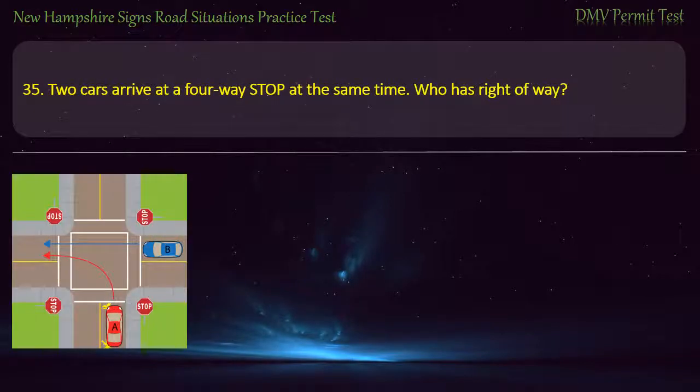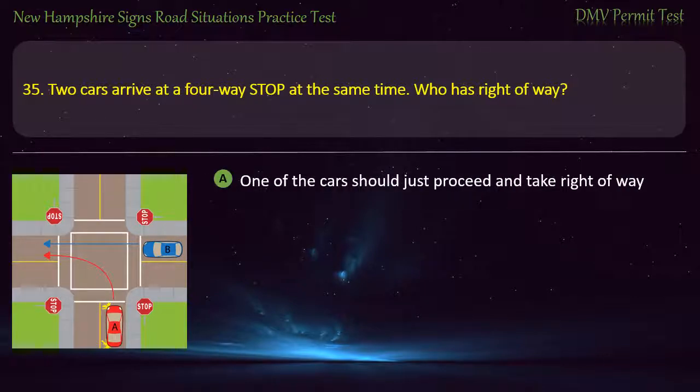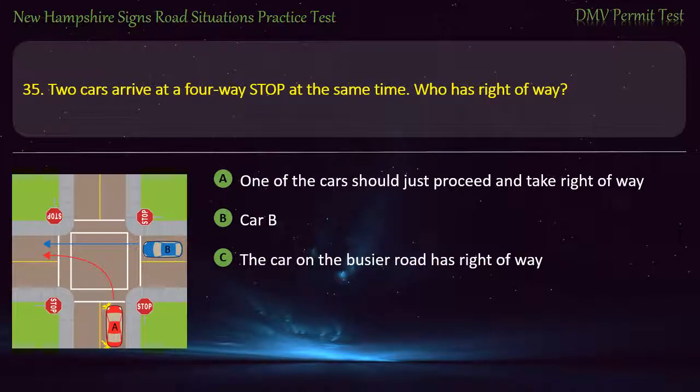Question 35. 2 cars arrive at a 4-way stop at the same time. Who has right-of-way? One of the cars should just proceed and take right-of-way. Car B. The car on the busier road has right-of-way. Car A. Answer. Car B.